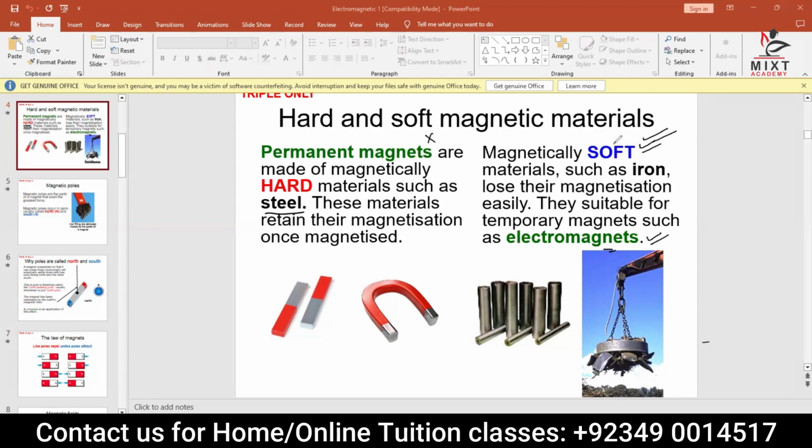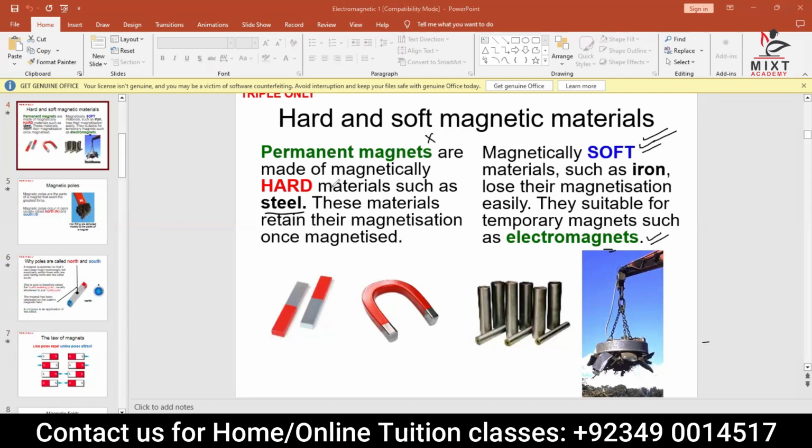In which devices do you see iron used in electromagnetic devices? Any ideas? Any guesses? It is used in transformers, in electric bulbs, electric bells, and switches. You never see a permanent magnet, I mean a hard magnetic material, used instead.